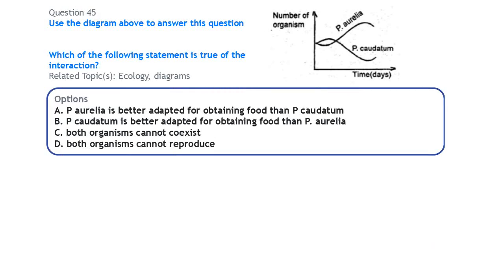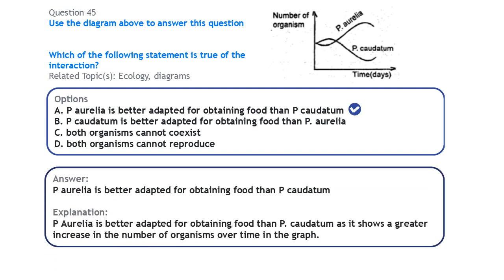Next, which of the following statements is true of the interaction? We can see that over time the number of organisms for P. aurelia is greater than that of P. caudatum. So what that suggests is that P. aurelia is better adapted for food than P. caudatum, since over time the number of organisms is increasing, that is, the population is increasing.